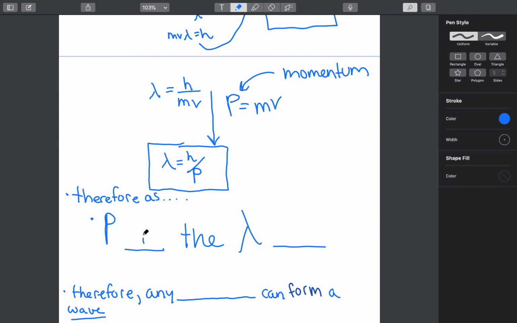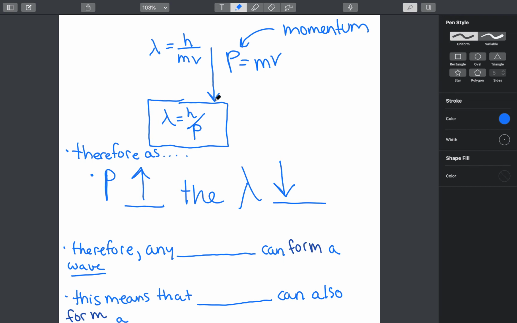As p increases, or the momentum increases, the wavelength decreases. And this should make sense because momentum is directly related to v, and velocity is directly related to energy. So as our velocity increases, our momentum increases. And as our velocity increases, our energy increases, and as our energy increases, the wavelength decreases and the frequency increases. So this should actually make a lot of sense to you.